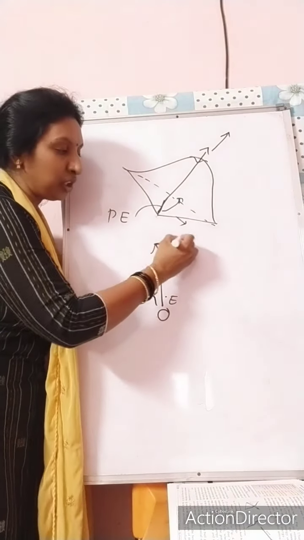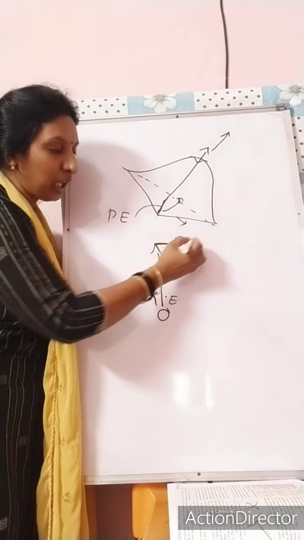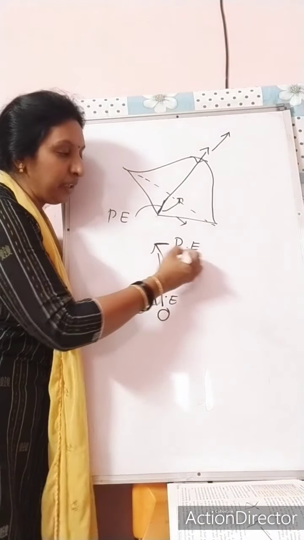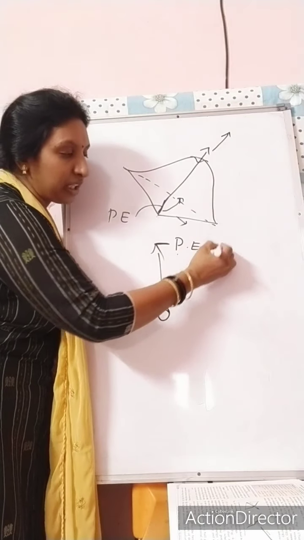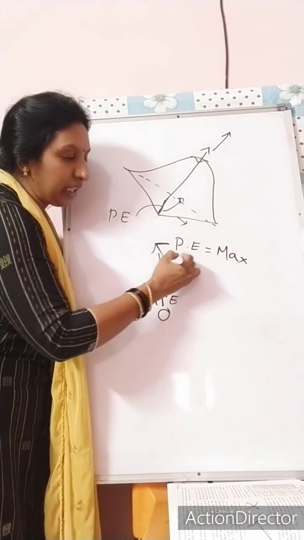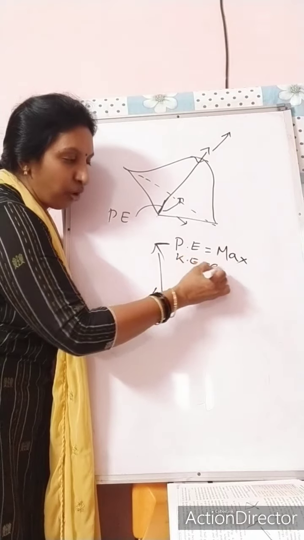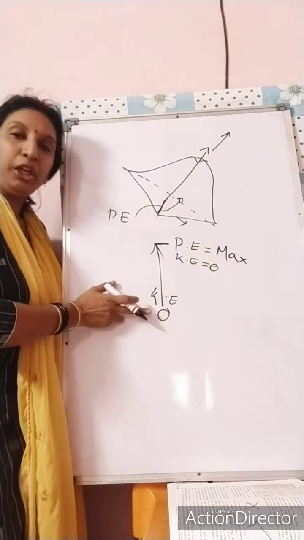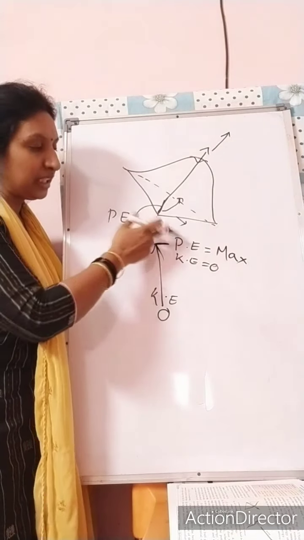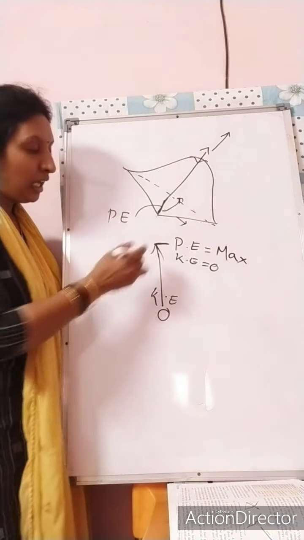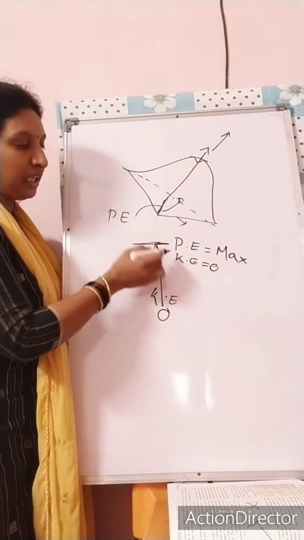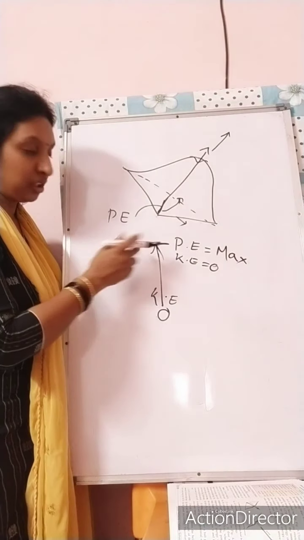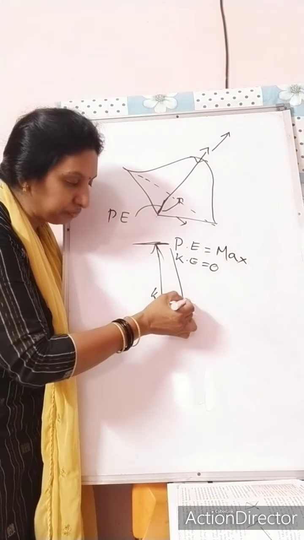At this position, the total amount of kinetic energy is changing into potential energy, where potential energy becomes maximum and kinetic energy becomes zero. After reaching the final position, all the kinetic energy you have provided to the ball is changed into potential energy. It is the final position and kinetic energy becomes zero here. After reaching this position, again the ball will come down.